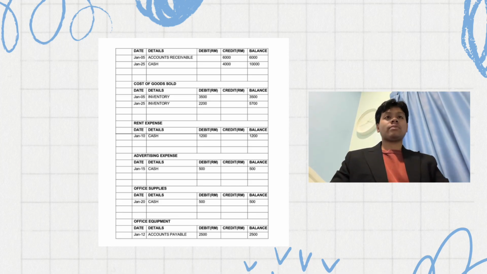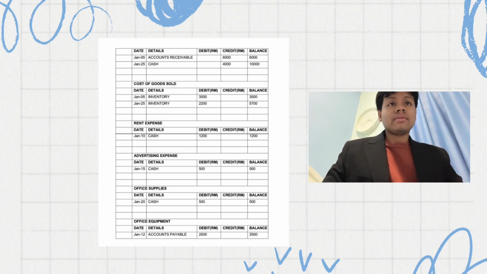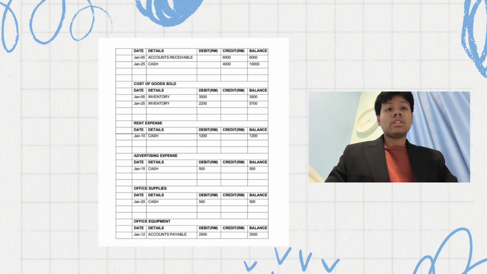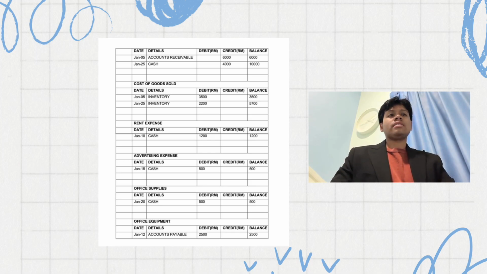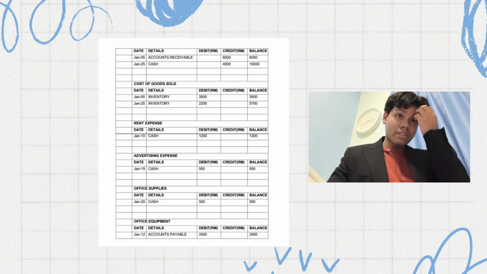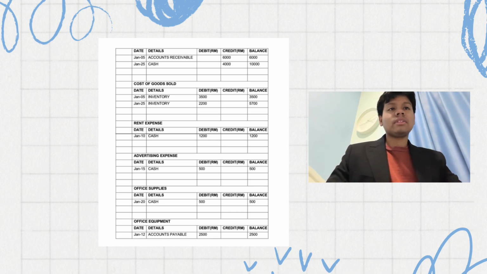So move on to rent expense. On January 10 is cash, debit RM1,200 and the balance is 1,200. For advertising expense, on January 15 is cash, debit RM500, balance is RM500 too. For office supplies, on 20 January is cash, debit RM500 and balance is RM500. For the last one, last but not least, office equipment. On 12th January is account payable, debit RM2,500 and also the balance is RM2,500.